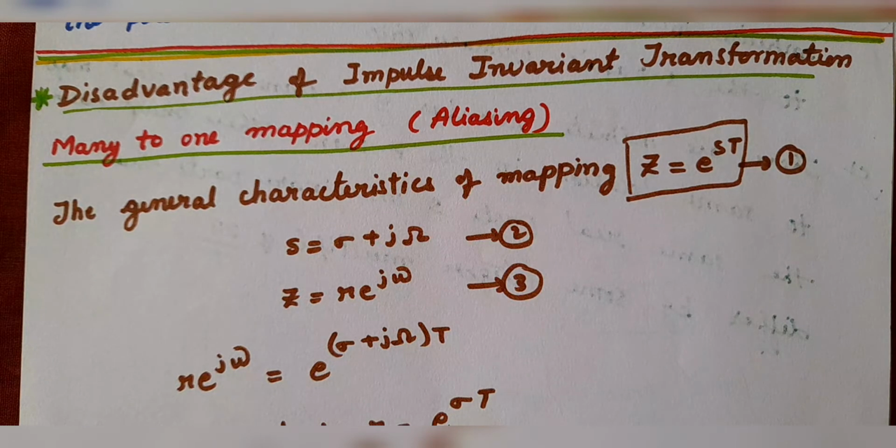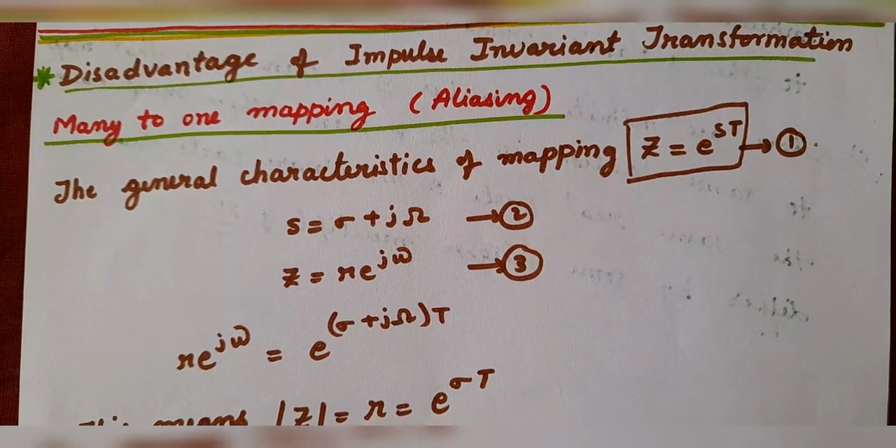Hello dear students, today the topic of the class is aliasing, that is many to one mapping. This topic is from impulse invariant transformation while designing IIR filter. The subject is DSP. We will be understanding what aliasing is, why it is caused, and why it is a disadvantage. Let us start with a small derivation part.